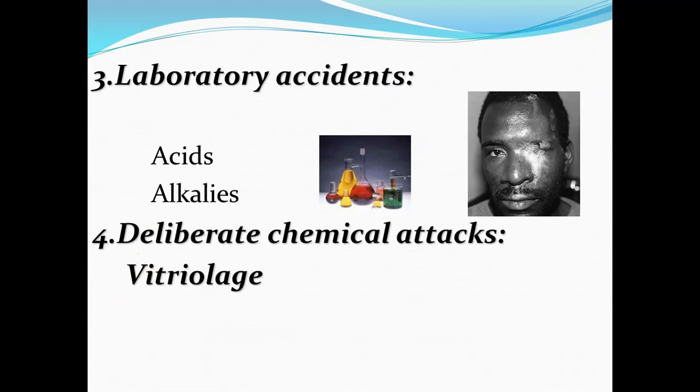Laboratory accidents are also pretty common, which commonly happen because of acids or alkalis. And the last type is a deliberate chemical attack, where a person throws acid on an individual with the intention of causing bodily harm to the individual. This phenomenon is called vitriolage.